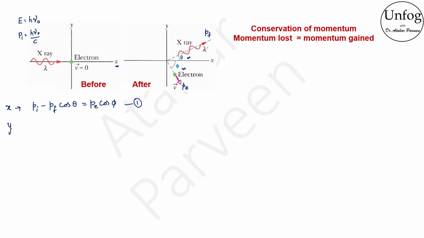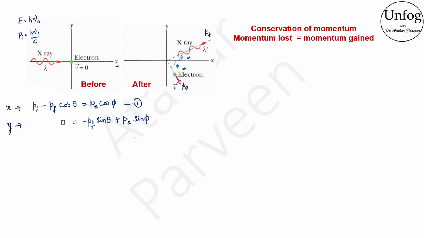What will happen along the y direction? Along the y direction, initially everything is 0 because the photon is massless. Therefore, momentum is mass into velocity and momentum becomes 0. Therefore, this will be 0 and this has to be equated to the final terms, the momentum of the photon with sin theta this time because we are talking about the vertical component, plus the momentum of the electron into sin of that angle.